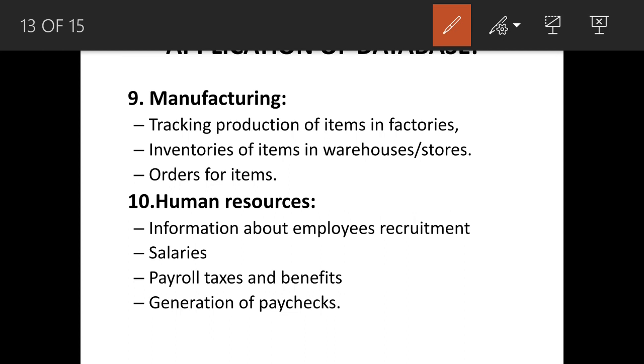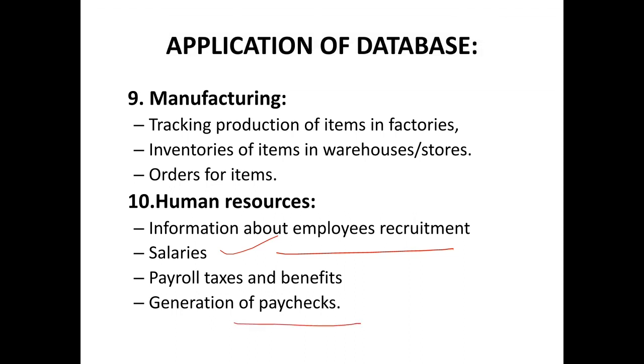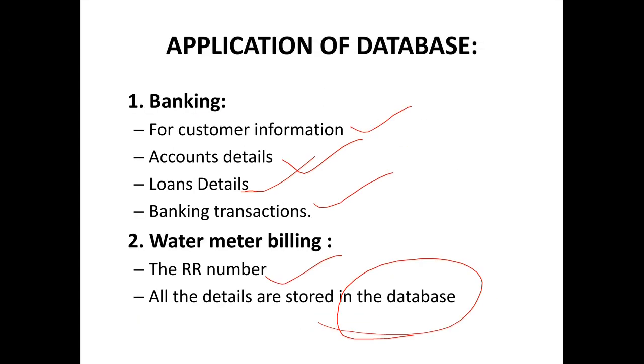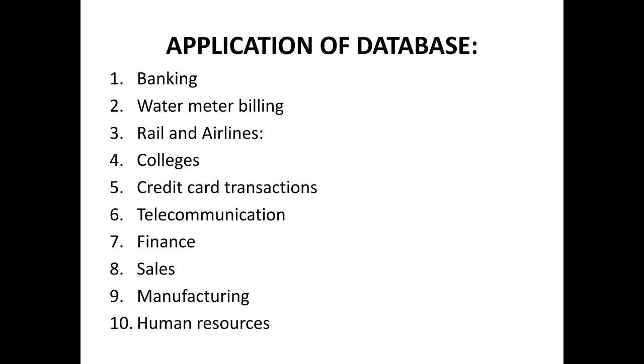Next, orders of items. Next, human resource. In HR, information about employee recruitments, salaries, payroll taxes and benefits. Next, generate paychecks. So these are all the applications of database. So what are the 10 applications? Banking, water meter billing, rails and airlines, colleges, credit card transaction, telecommunication, finance, sales, manufacturing, human resource. Right.